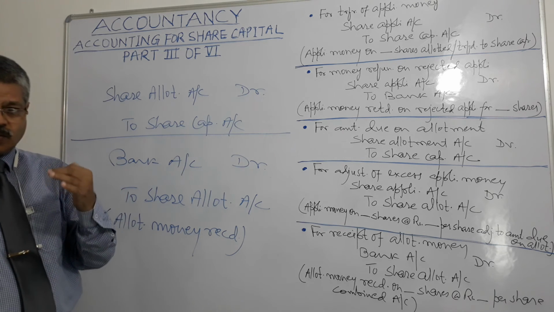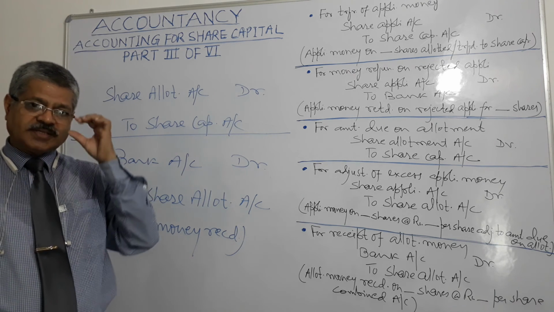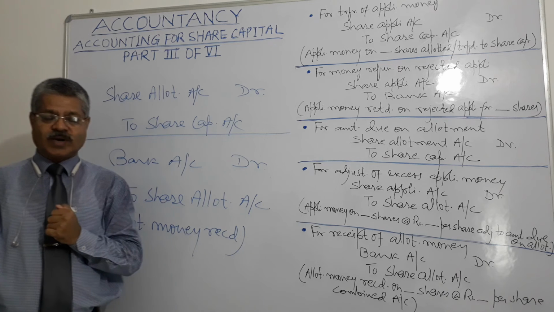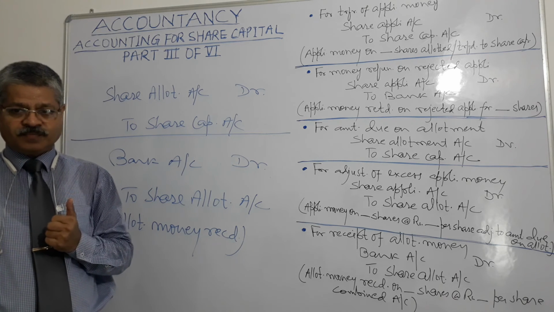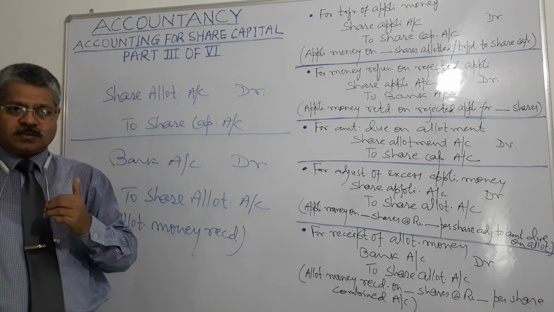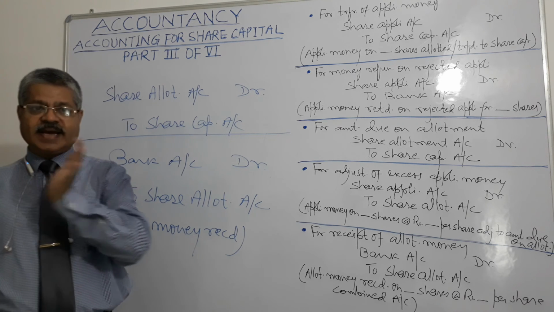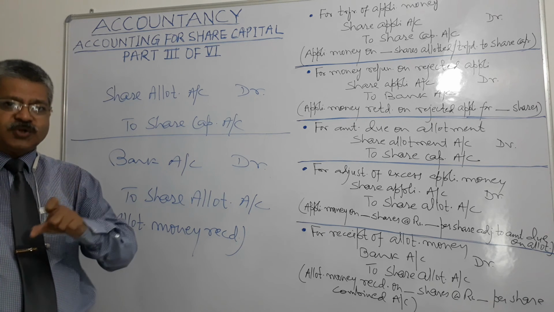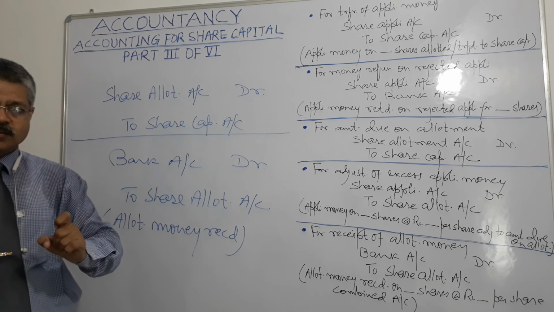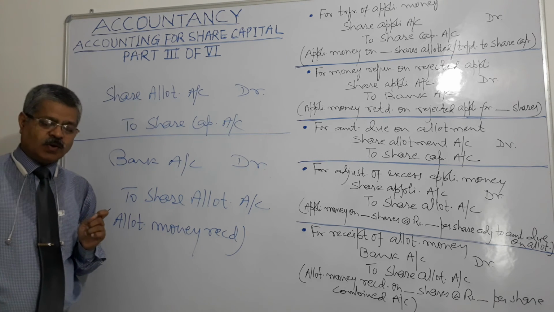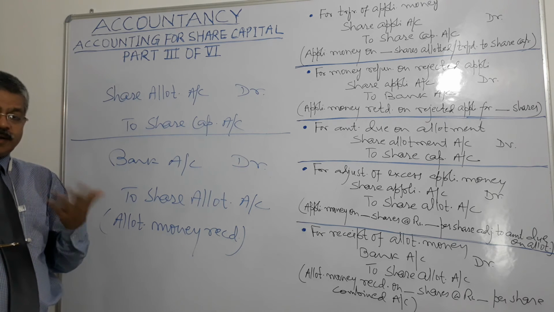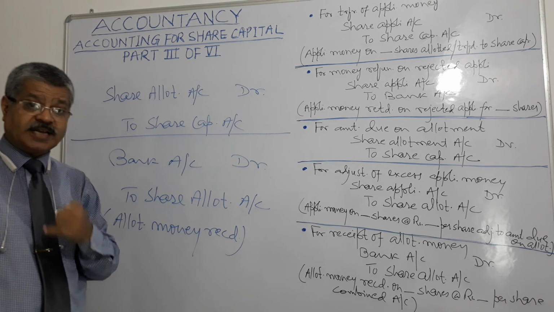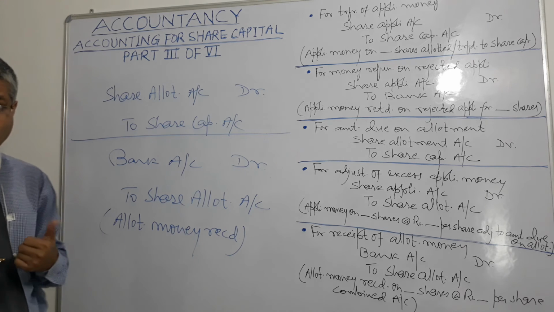And what do we do on receipt of call amount with interest? The company has received call amount with interest. So what does the company do? What are the accounting entries? Debit bank account, credit call in arrears account and credit interest account, right? Debit bank account, and there will be two credits, call in arrears account and interest account, right? Call in advance, what happens then? Debit bank account and credit call in advance account, because call money has been received in advance, due date has not come.